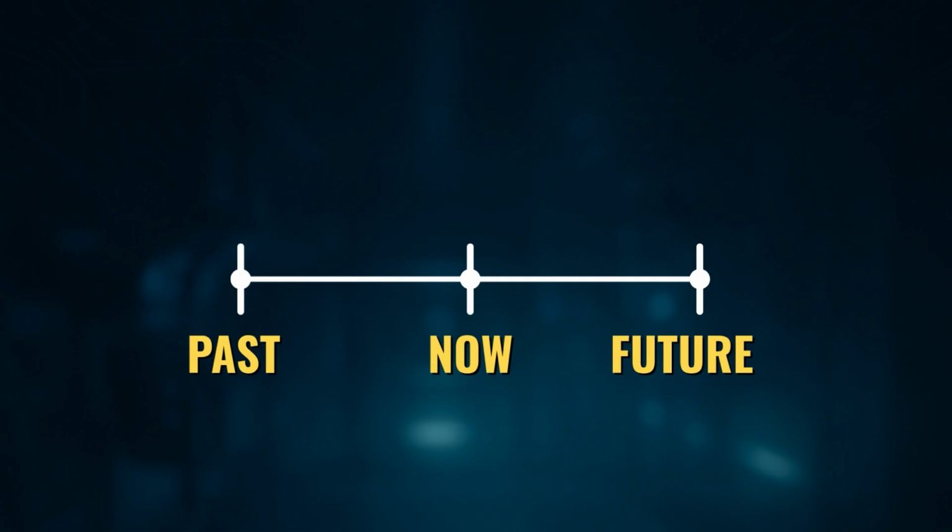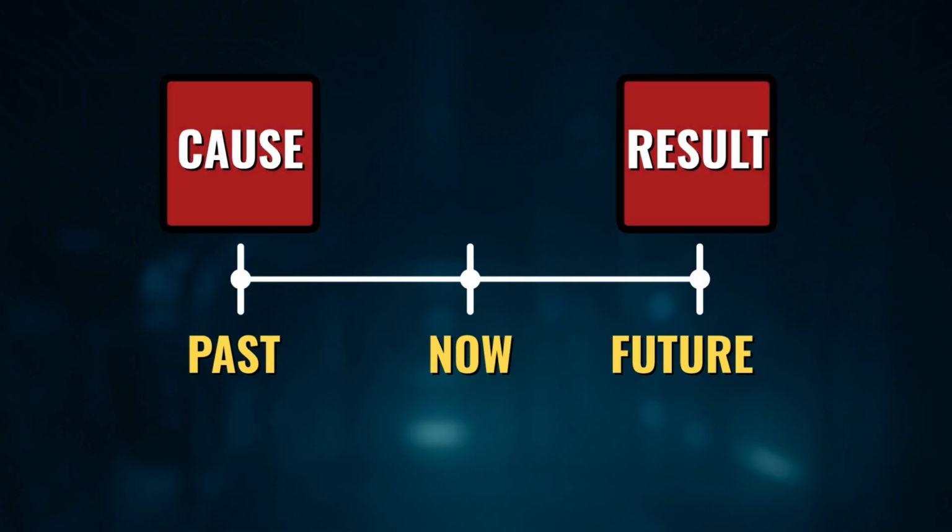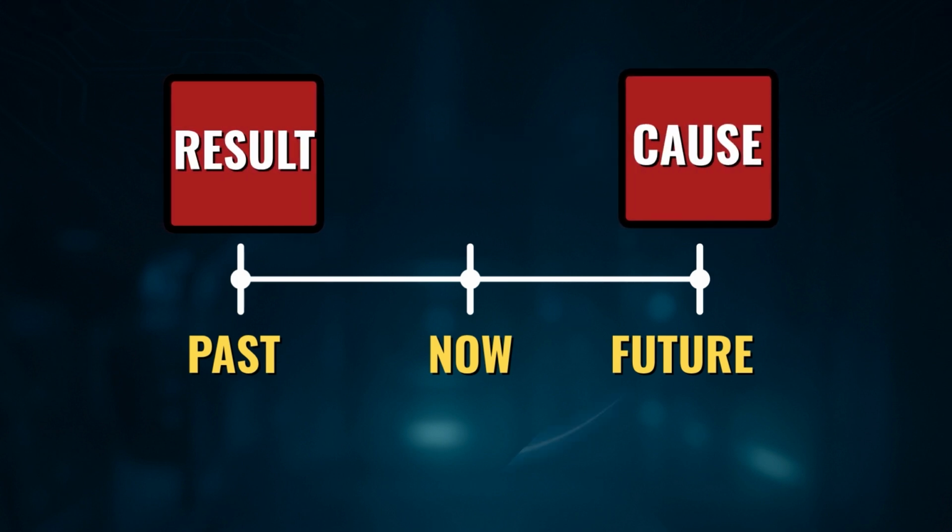But how could this be possible? Normally, nothing can affect the past, right? This goes against the principle of causality. In other words, normally the cause comes before the effect. But here, the situation is exactly the opposite. A choice made in the future seems to be shaping the past.